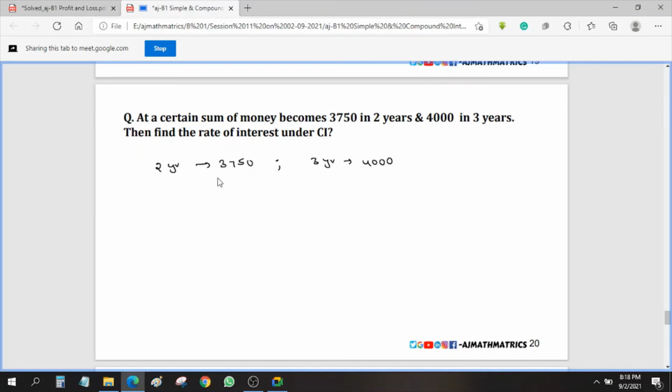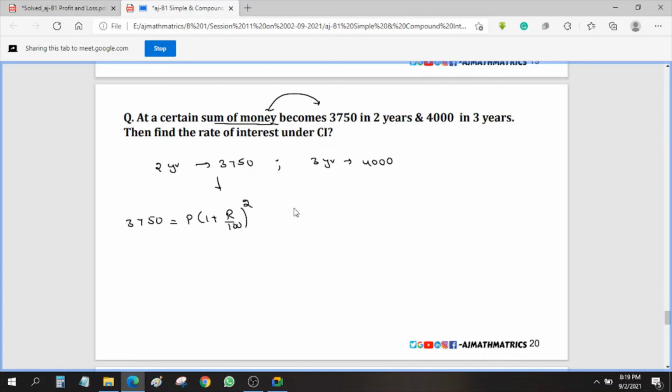Now for 2 years, what formula do we need to apply? The certain sum of money becomes is nothing but the total amount. The total amount formula is P of 1 plus R by 100 whole power n. So here, for 2 years, you can consider it as square, which is 3750. We don't know the principal and we don't know the rate of interest, but we know the time and the total amount.